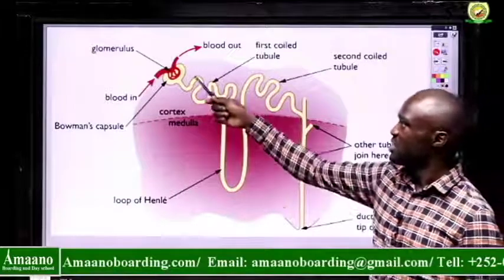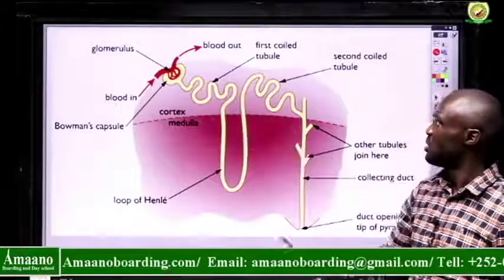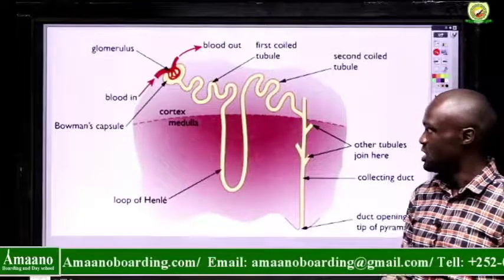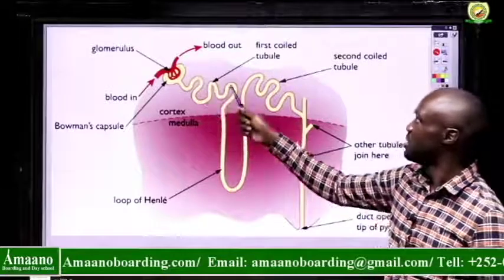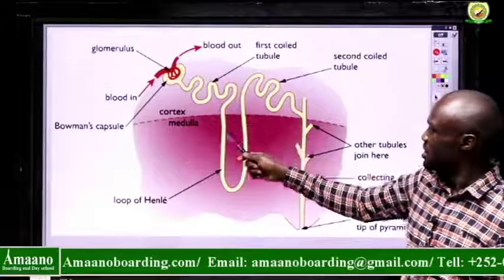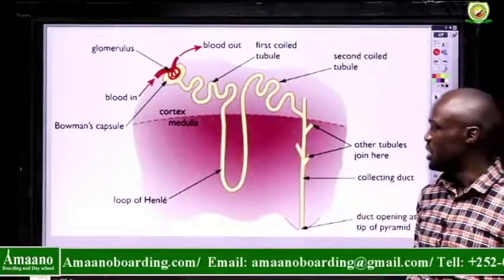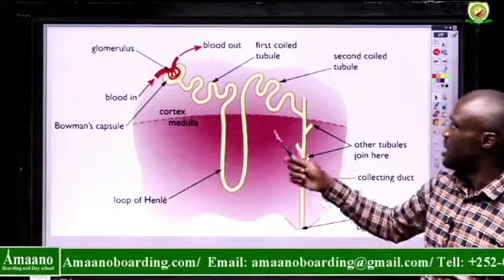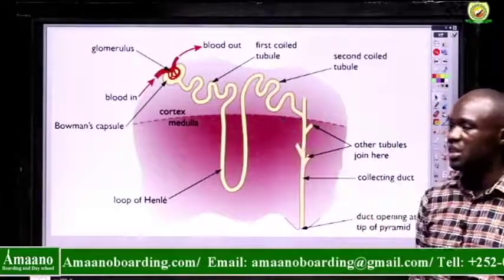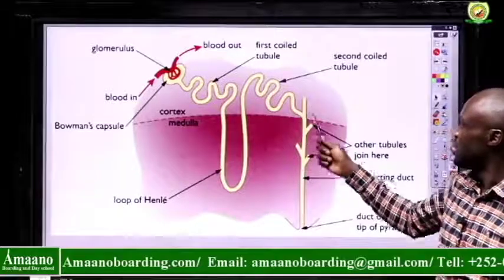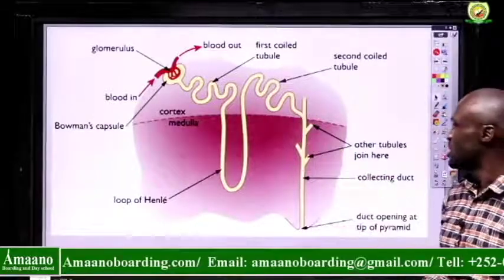Then it has this coiling, which we call the proximal convoluted tubule. That's the first coiling here. Then we have this U-shaped tube, which we call the loop of Henle. And then this second coiling is what we call the distal convoluted tubule, which connects to the collecting ducts. These are collecting ducts.